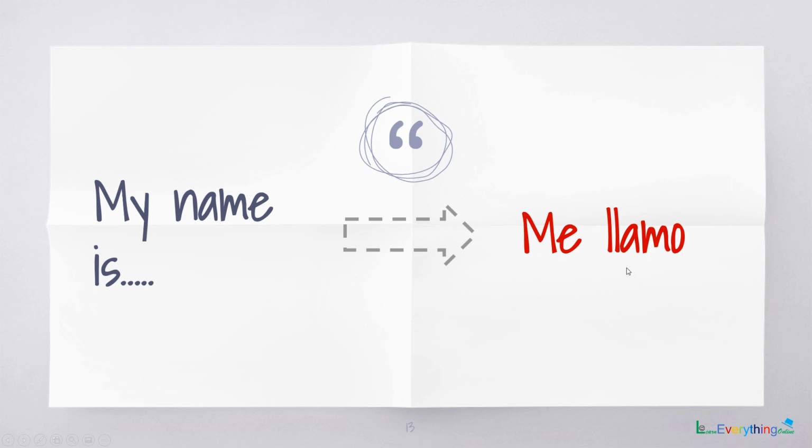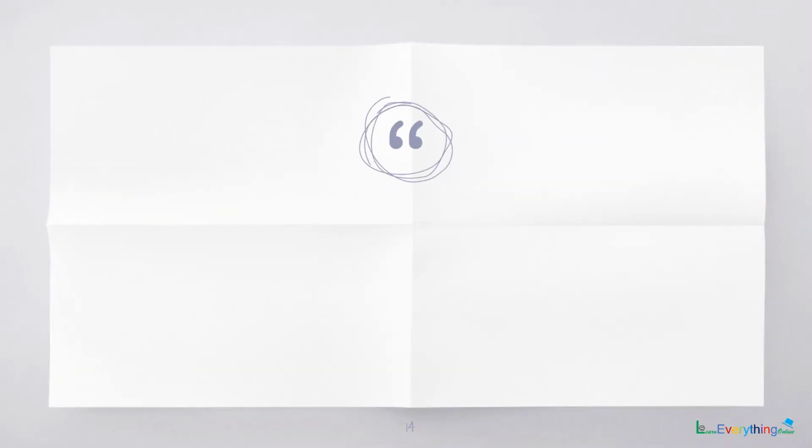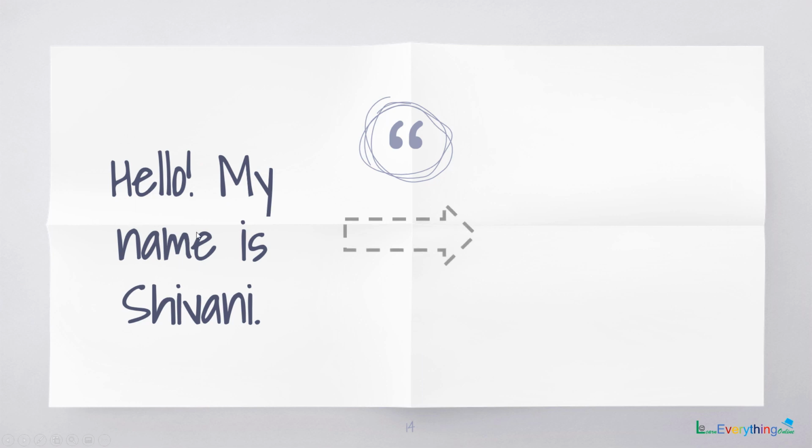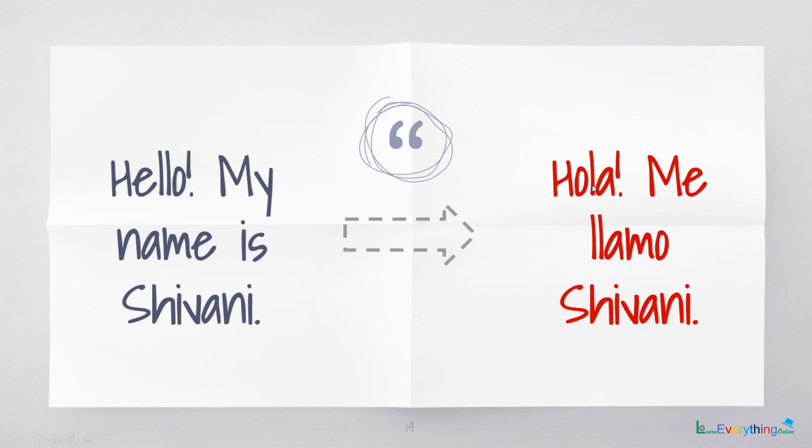Now notice here that the double L has a sound of y. So while introducing, we can say hello, my name is Shivani as hola, me llamo Shivani.